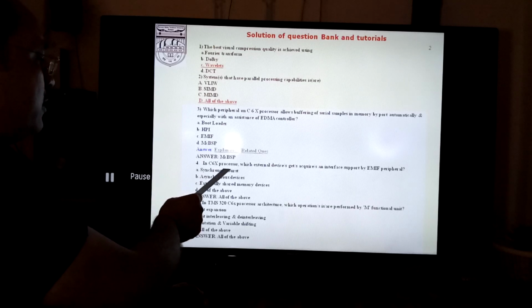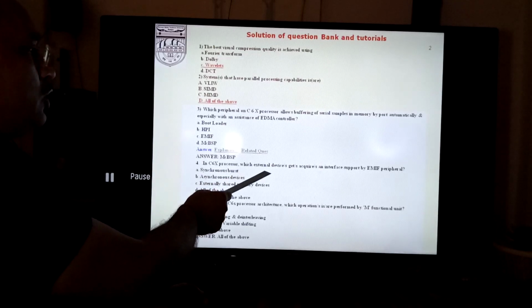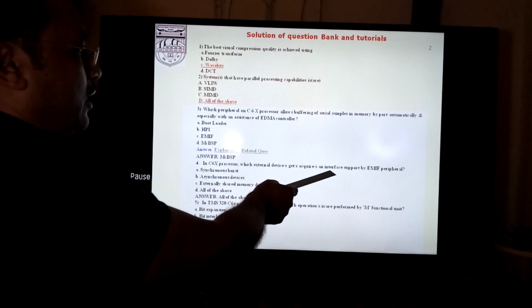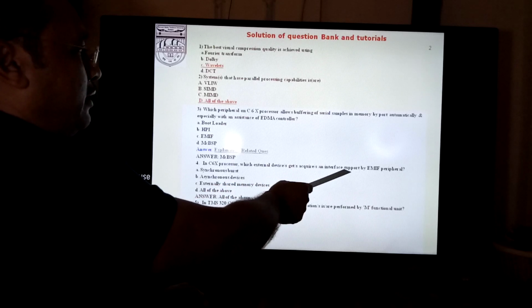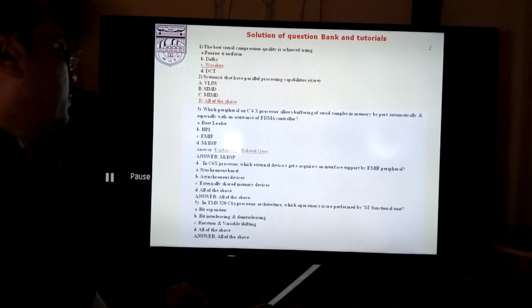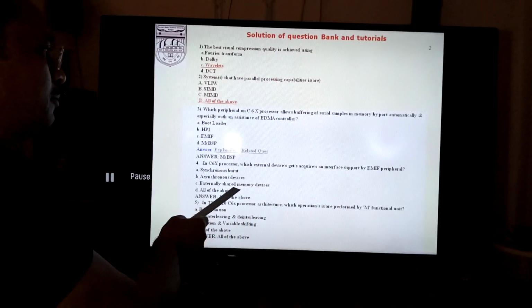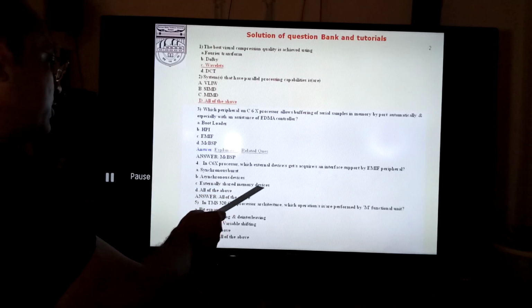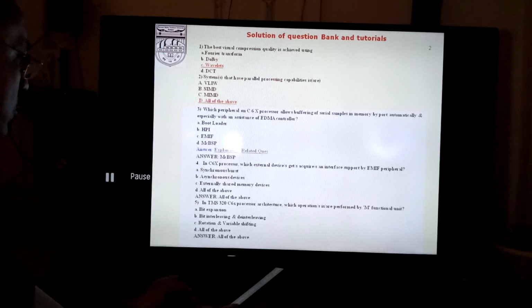In the C6x processor, which external devices get interface support by the EMIF peripheral? Asynchronous devices, yes. Synchronous devices, yes. Externally shared memory devices, yes. So all of the above are true.